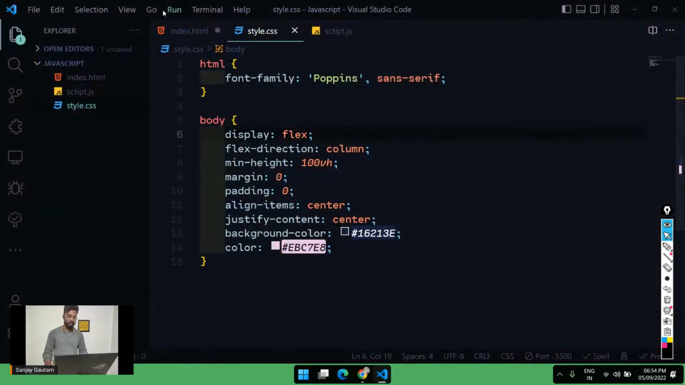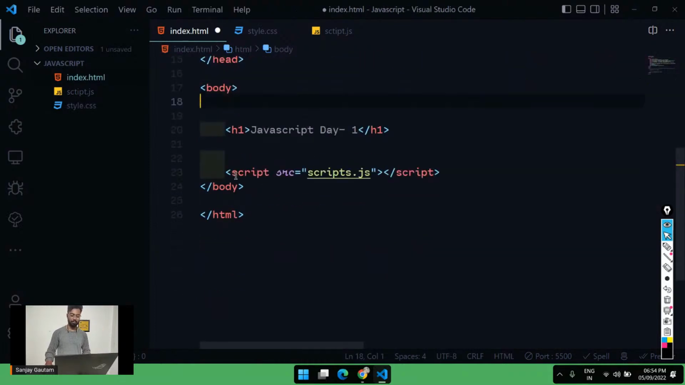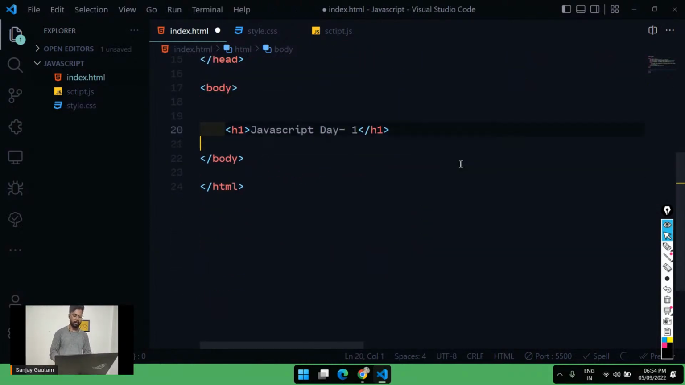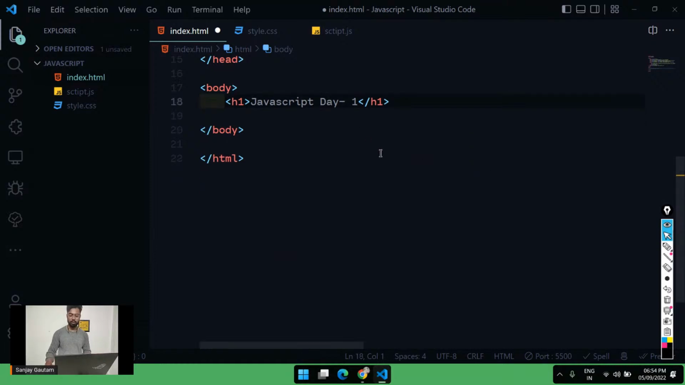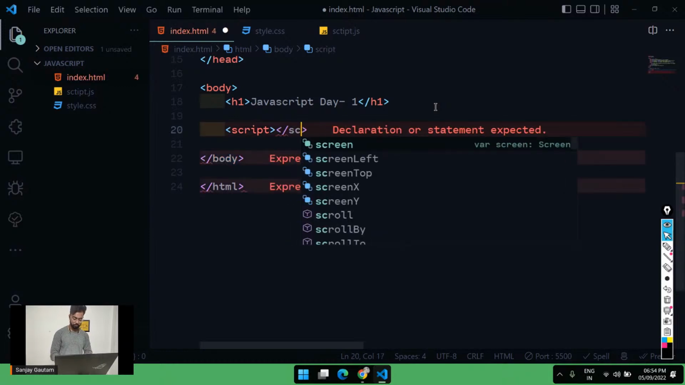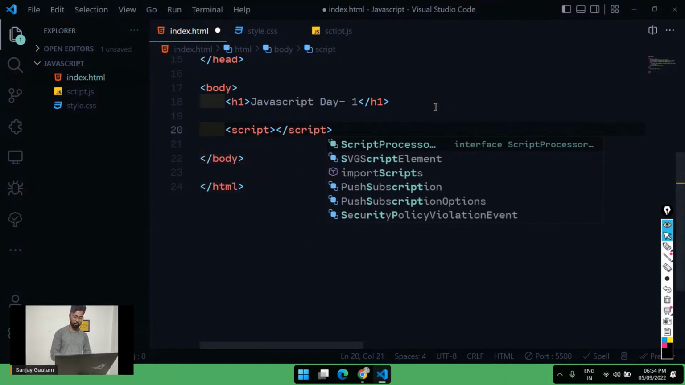Okay, that's it. Now, where to write the JavaScript? To write JavaScript, all you need to do is create a new tag here. You know about HTML tags and all, so you just create a script tag element here.